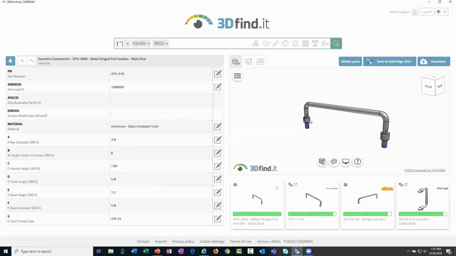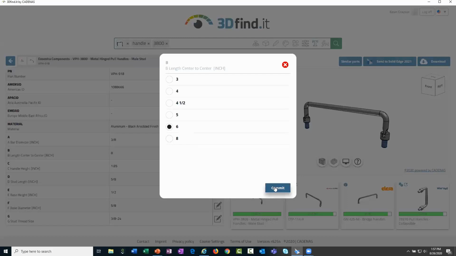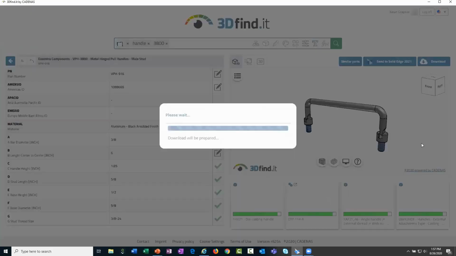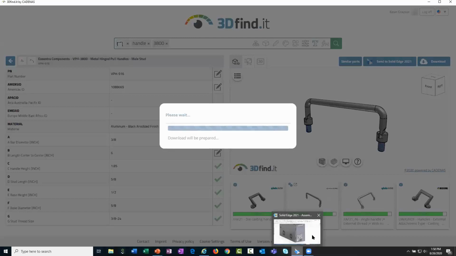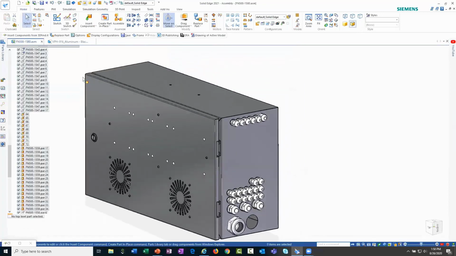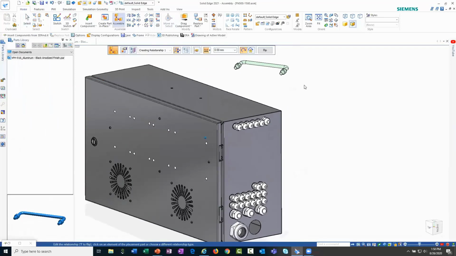And then I know that my hole spacings in my assembly are 6 inches apart versus 8, so I can go ahead and key that in. And then, as you saw me do before, I can send this specific handle very quickly from the supplier catalog directly to my Solid Edge assembly. This will download the model right here into Solid Edge. And then I have the ability at this point to access that, drag it in from the library, and place this handle in very quickly.